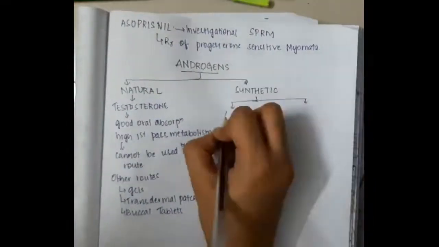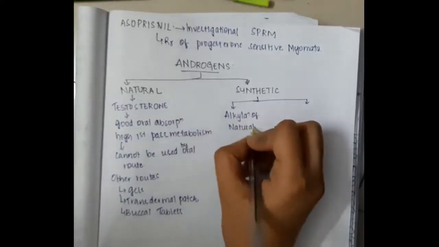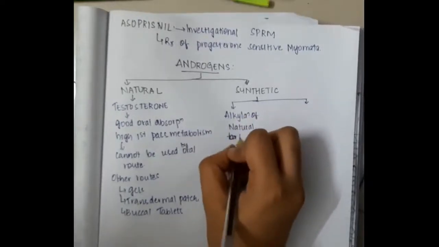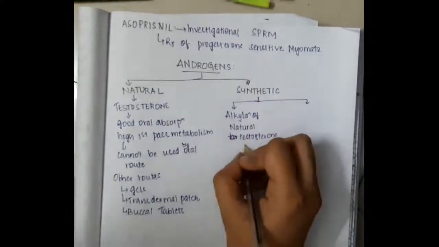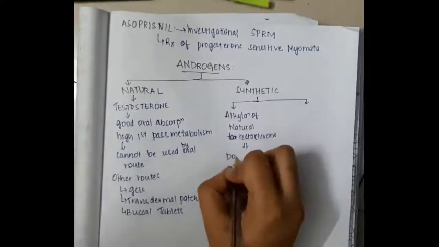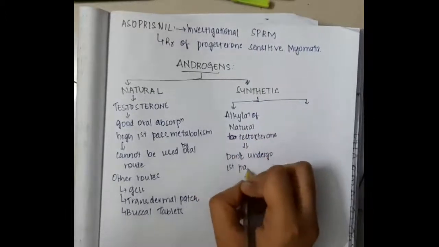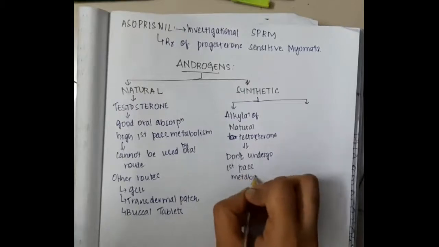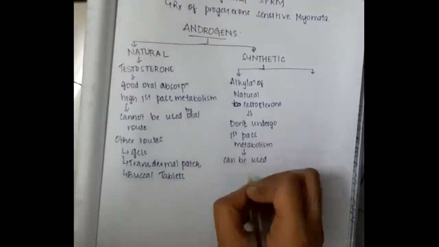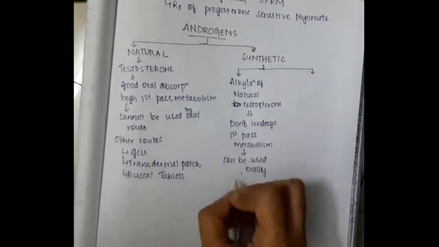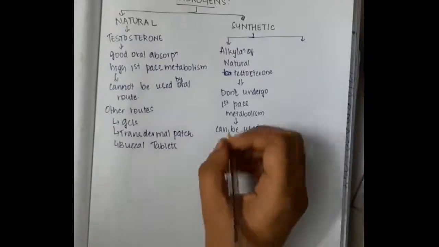Once you have learned about the natural form, we also have the synthetic form. In the synthetic form, the first type is alkylation of natural testosterones. We take the natural testosterone and we alkylate it, that is, we add an alkyl group to it. Once you do that, these will not undergo first pass metabolism, and because of that, they can be used orally.